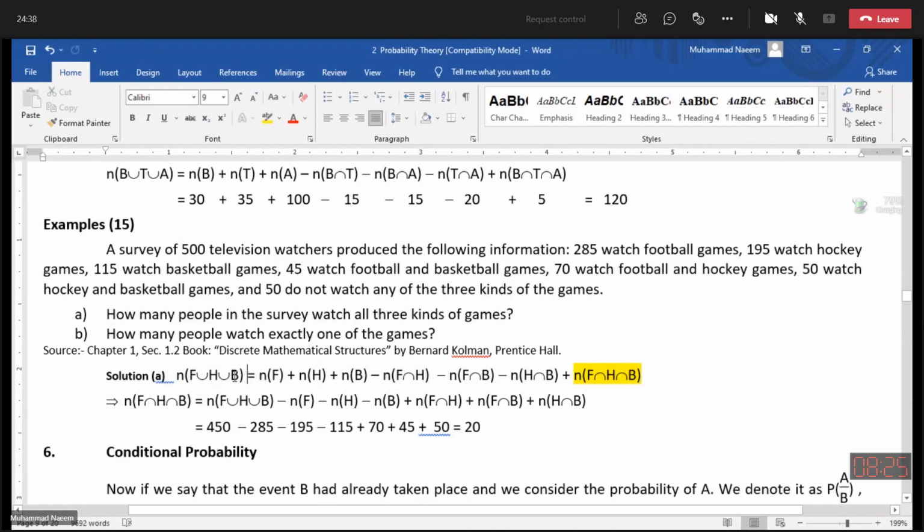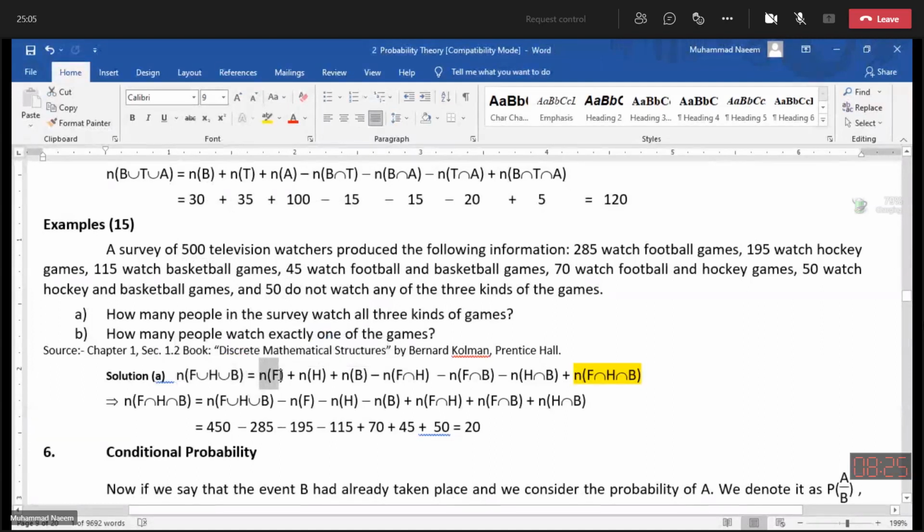in the union we have 450 people, because total we have 500. 50 do not belong to any of the three categories, so remaining 450 people. 450 people are belonging to this union.